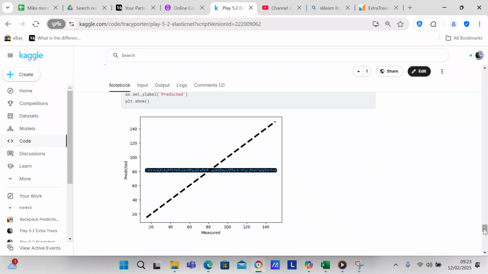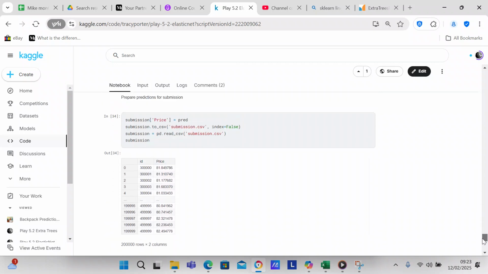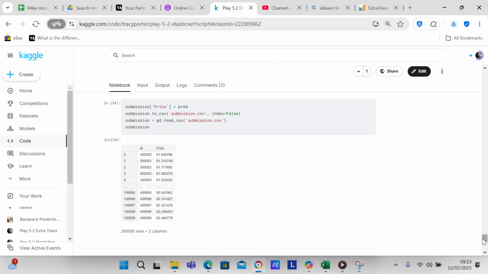And when I put the predictions across the regression line in Matplotlib, it was all over the place. But I did get a larger variety of prices than I got when I was using the ElasticNet.